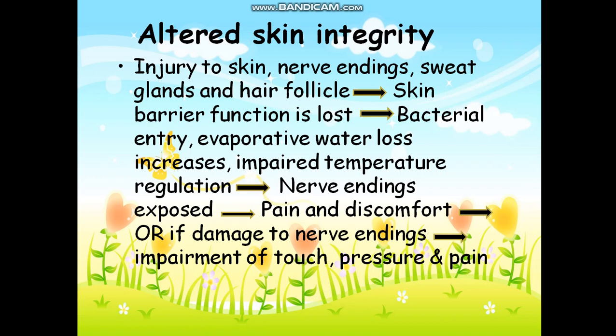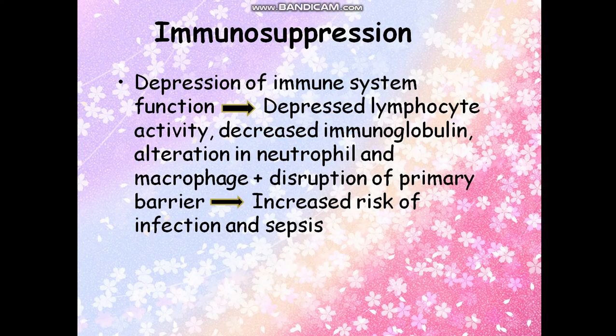Then we come to immunosuppression, right? Immunosuppression, the last point, causes depression of the immune system function, depressed lymphocyte activity, decreased immunoglobulin, alteration in the neutrophils and macrophages, and disruption of the primary barrier, causing increased risk of infection and sepsis.